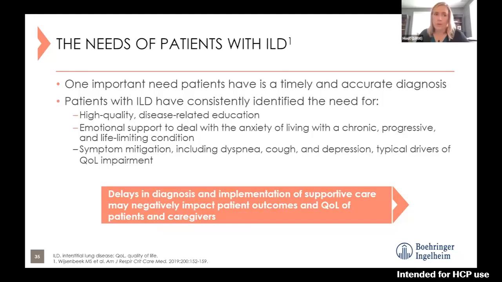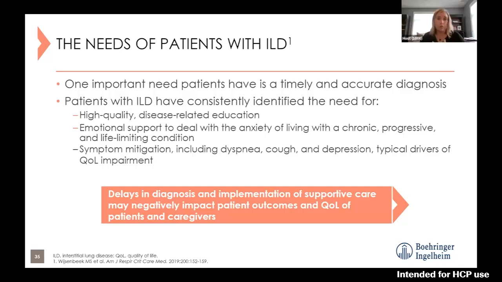Patients with interstitial lung disease really have high needs for support. They have consistently identified the need for emotional support to deal with the anxiety of living with a chronic, progressive, life-limiting condition. Symptom mitigation, they need someone to hear about their symptoms and help them with a plan on how to manage them.